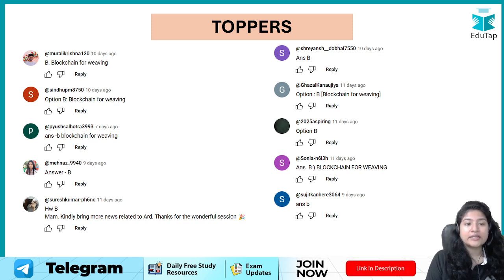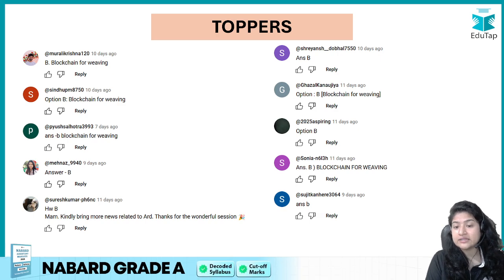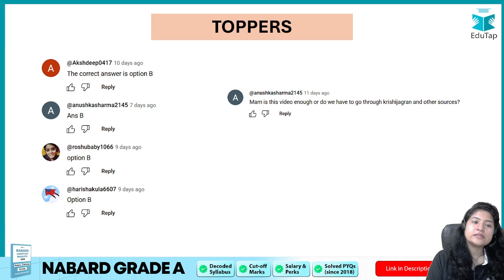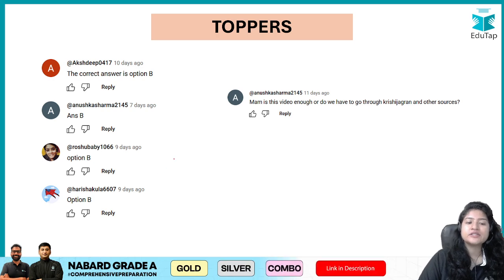Murali Krishna said the right answer, Sindhu said the right answer, then Piyush, Mehnaz, then Suresh said the right answer, then Shreyansh, we have Ghazal saying the right answer, 2025 aspiring said the right answer, Sonia, Sujit said the right answer, then Akashdeep, Anushka, Roshu, and Harish said the right answer.